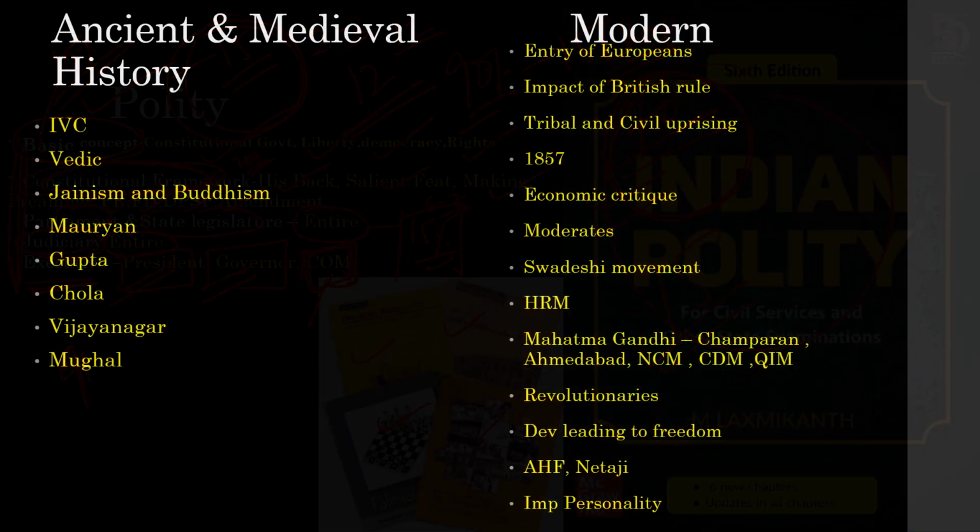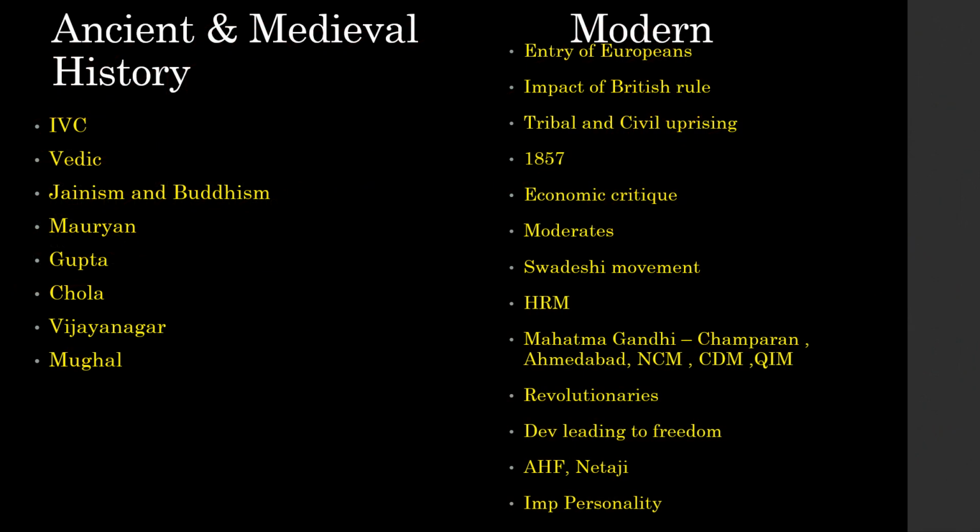Guys, next comes ancient and medieval history. Guys, in the history section we have ancient medieval history and we have modern India. Guys, this is a very vast portion, but if you see the type of questions that have come, 90% of the questions have come from these chapters which I have listed here. For example, Indus Valley civilization, the time period, then the urban settlements, what were the salient features, etc.